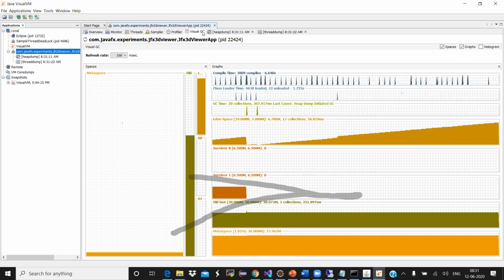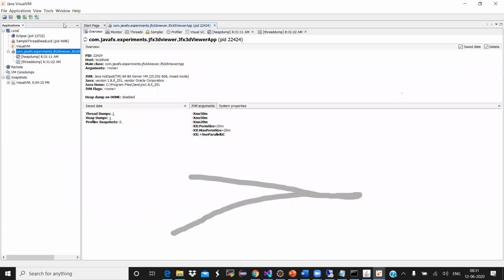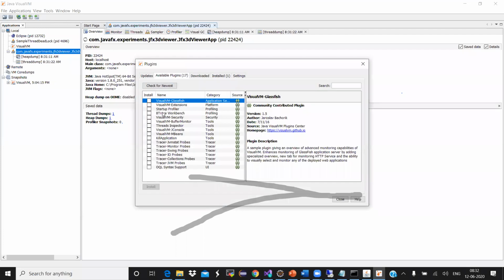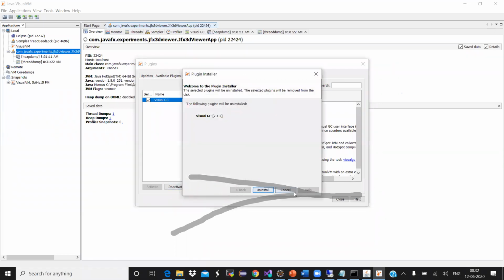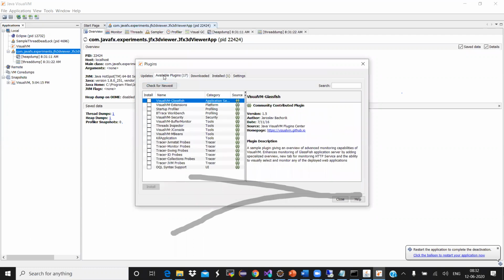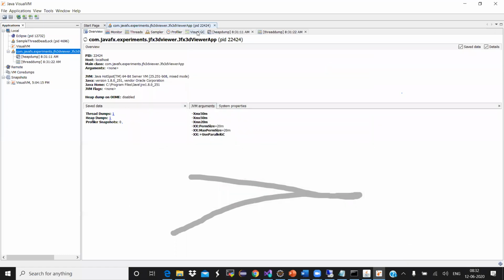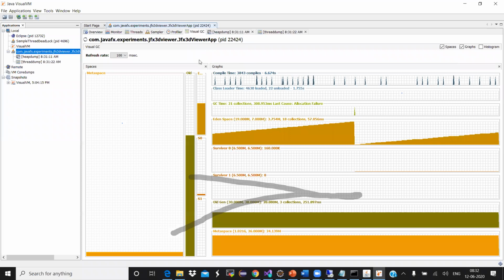And to get this GC, not everyone will get this. You have to go to Tools, then Plugins, then Available Plugins. I have already installed it. I can select it and uninstall it. You have to select Visual GC, select that, and click on install. When you install this plugin, you will be seeing all these activities.